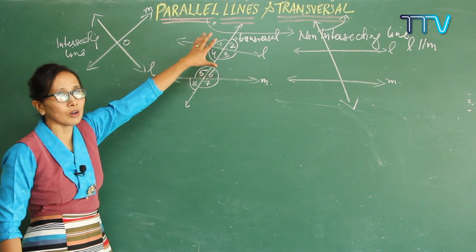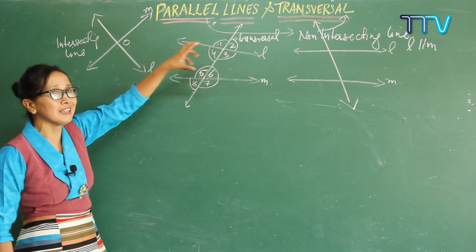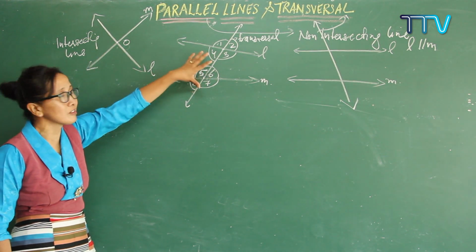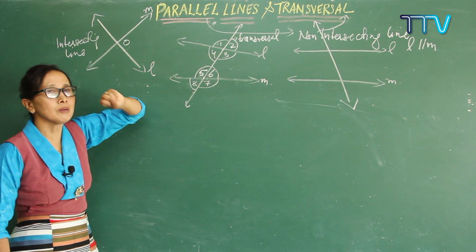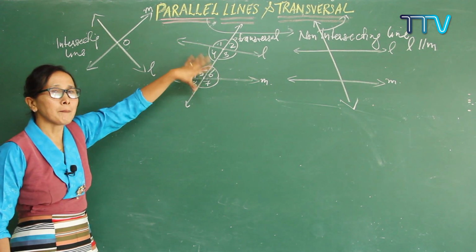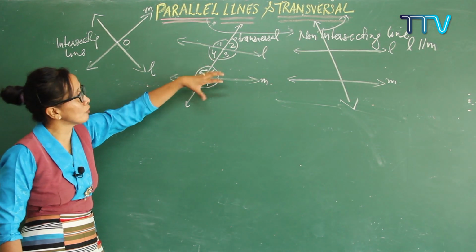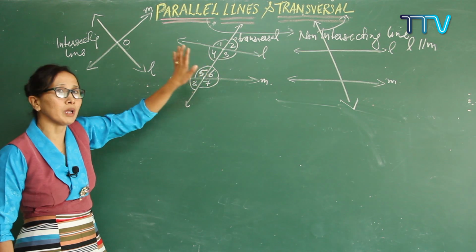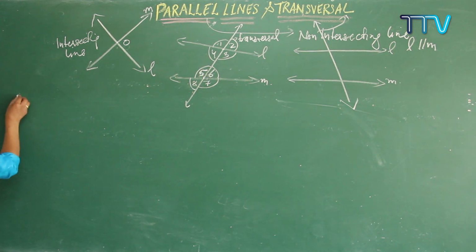Among these angles, you can easily identify which one is a corresponding angle, which one is an alternate interior angle, and which one is an alternate exterior angle. So I'm telling you how we identify which is a pair of corresponding angles and which two angles are a pair of alternate interior angles. Let me do it one by one. First, I will take the pair of corresponding angles.